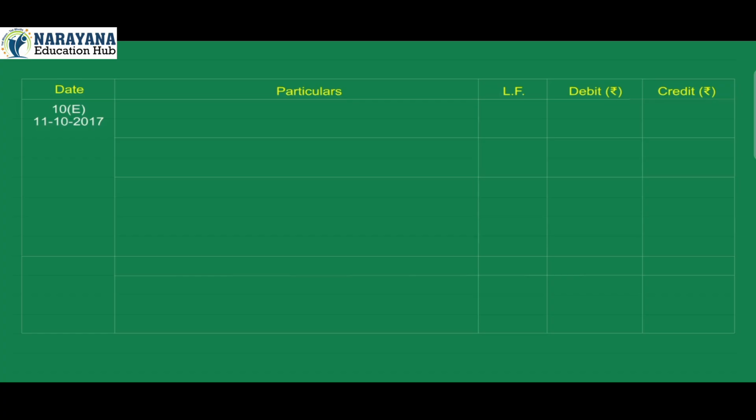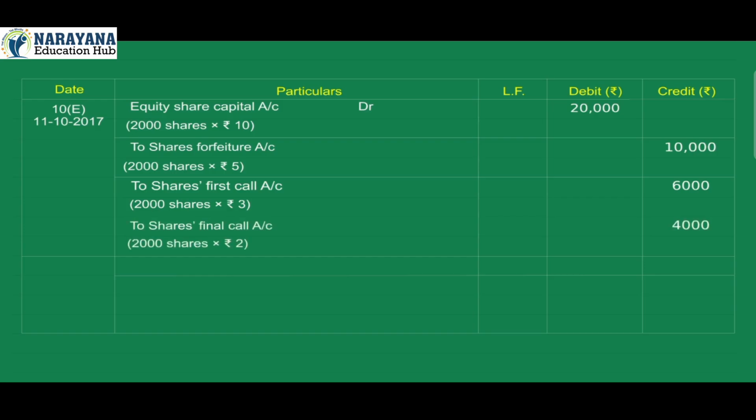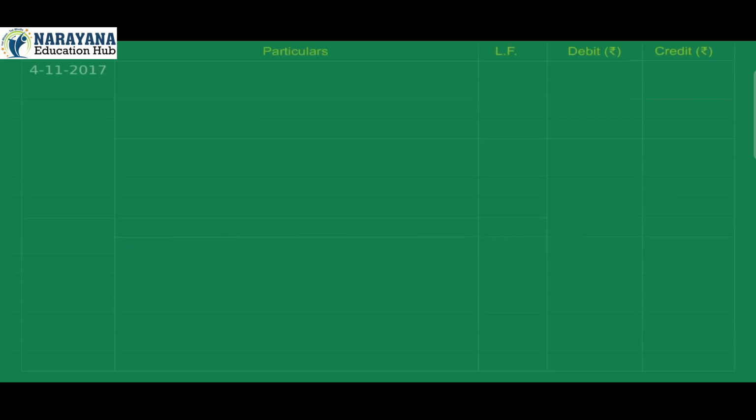10E. 11 October 2017. Equity share capital account debit 20,000 (2,000 shares × Rs 10). To shares forfeiture account credit 10,000 (2,000 shares × Rs 5). To shares first call account credit 6,000 (2,000 shares × Rs 3). To shares final call account credit 4,000 (2,000 shares × Rs 2). Being forfeiture of 2,000 shares of Girish for non-payment of share final call.